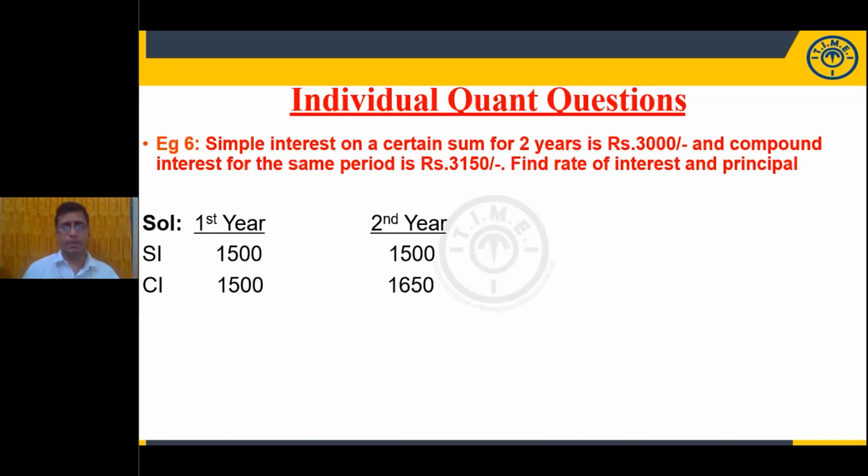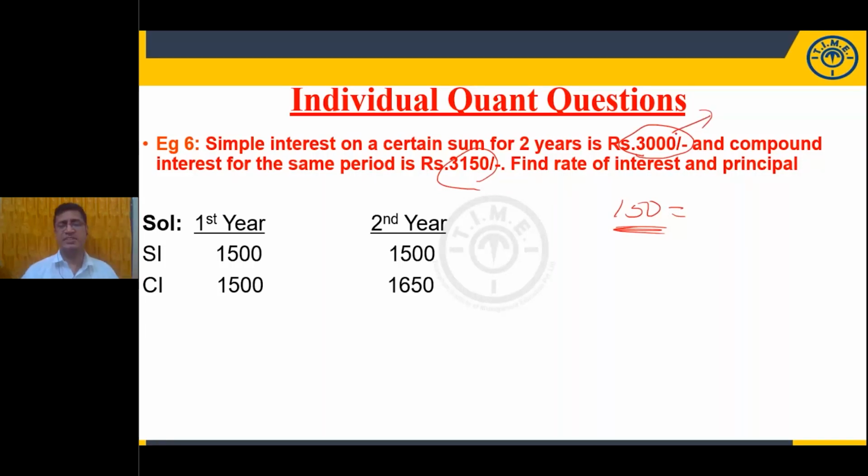along with this solution. Simple interest on a certain sum for 2 years is given as 3,000. Compound interest is 3,150. Rate of interest to be found. What is the basic concept here? Simple interest remains same for every year. Compound interest varies from year to year. The value of the compound interest, if you observe, follows a geometric progression, increases by constant factor. Now, what is the difference between simple interest and compound interest here? They differ by 150 rupees. What this 150 means is the interest on the previous interest.